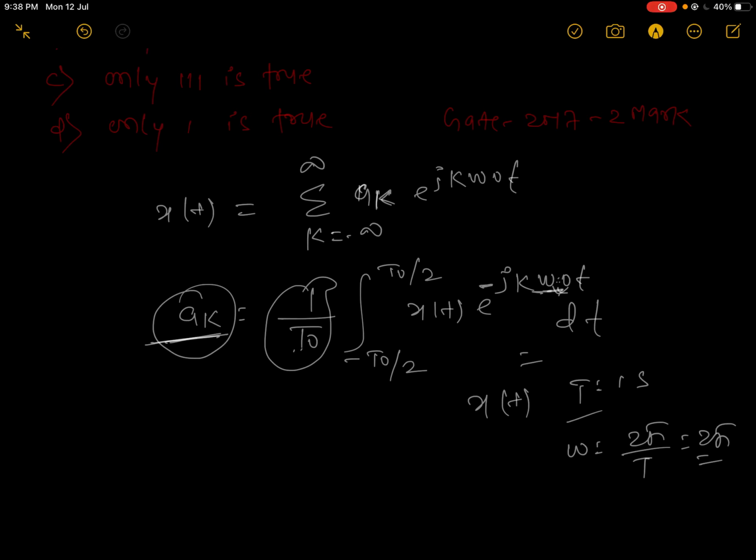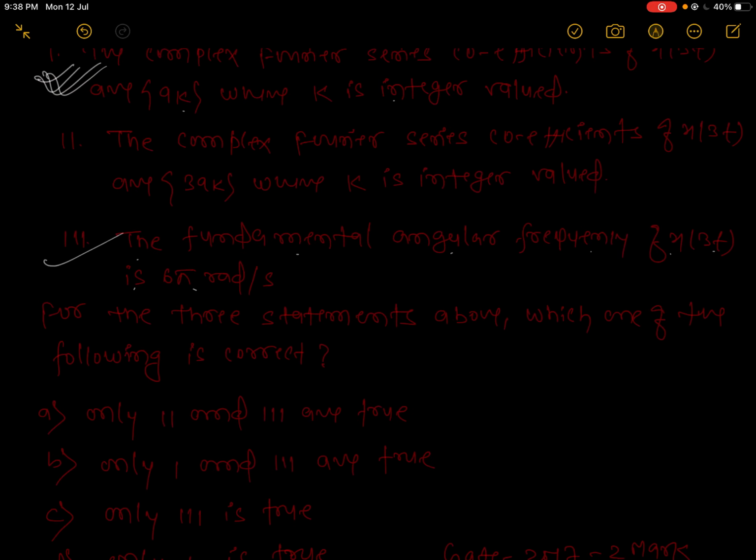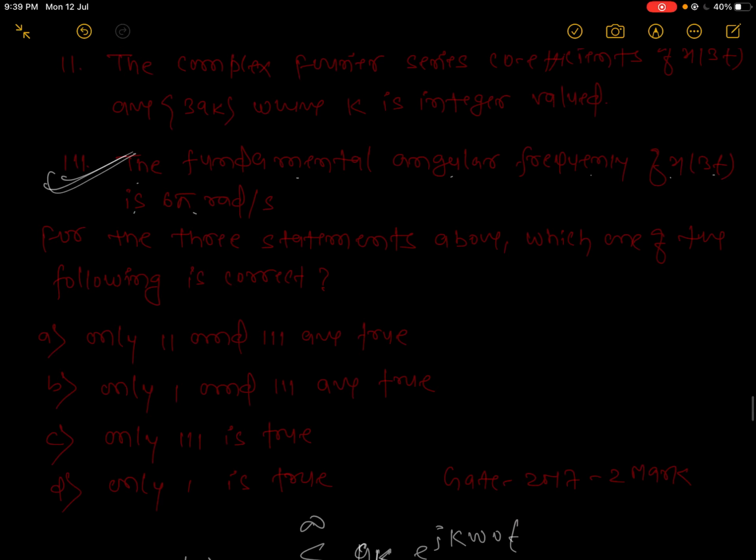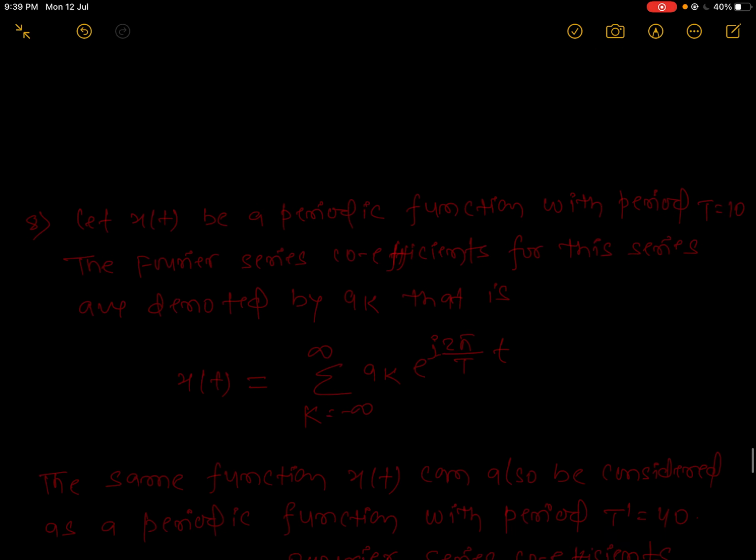Now for x3t, your signal will shrink, so the angular frequency will increase by a multiplication of 3 times, and the angular frequency will be 6 pi. So the first and third statements are right, and option B will be the right answer, because only option B fulfills that condition.